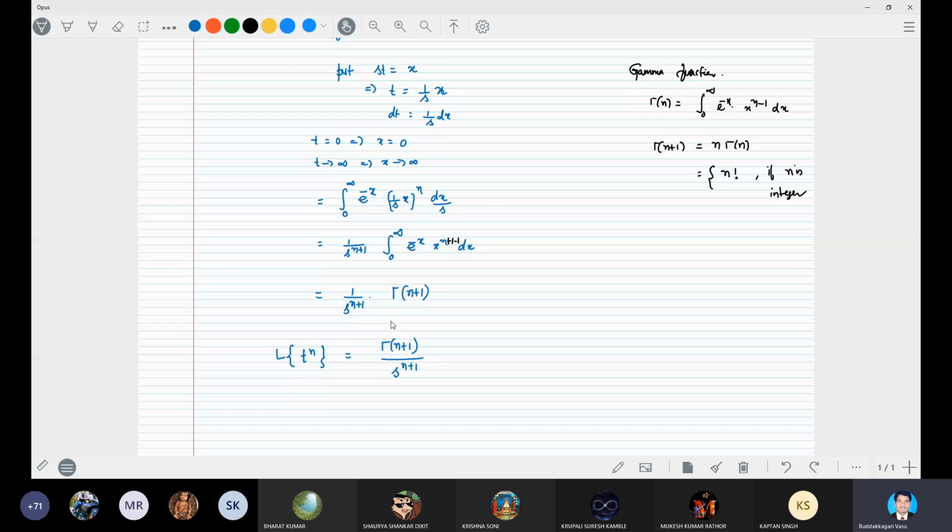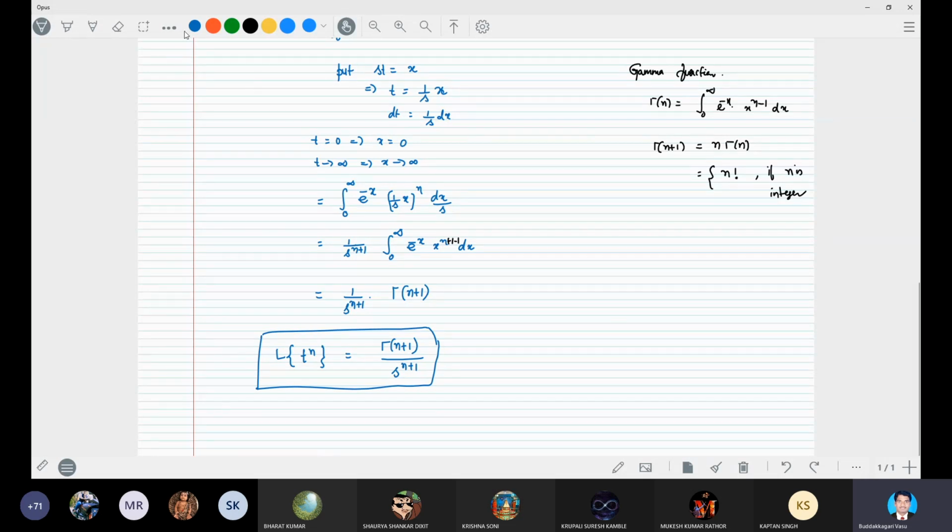This is the generalized value. Don't put it directly. People generally write the Laplace transform of t power n as n factorial by s power n plus 1. That is wrong; it is correct only for integers, and for non-integer n it is not right. So you have to put it in general as gamma n plus 1 by s power n plus 1.